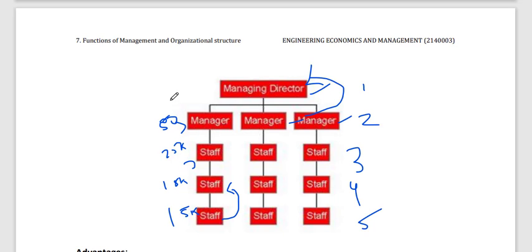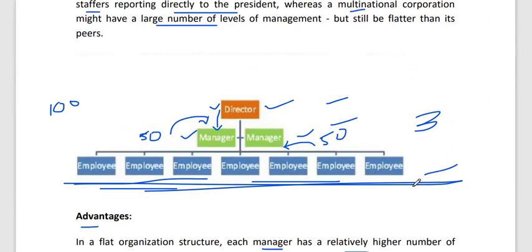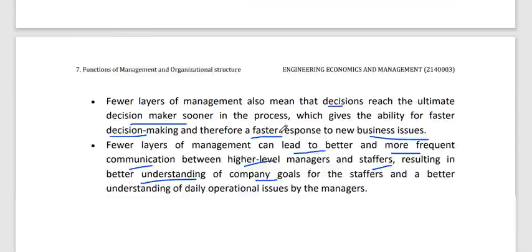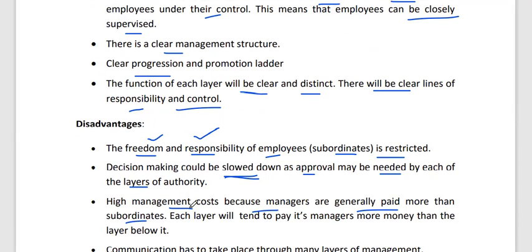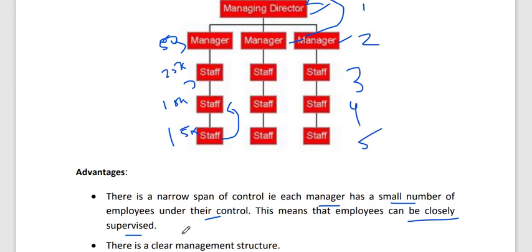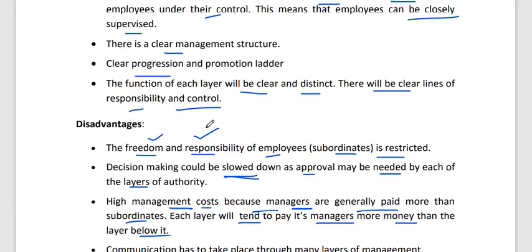So there is a large amount of salary, but here you can give all these employees a 15K salary, and this manager 20K. So this will cost more. High management cost, because managers are generally paid more than their subordinates or staff. Each layer will tend to pay its manager more money than the layer below it. This manager is also given more money than the layer below it. Likewise, so it will be highly costly.